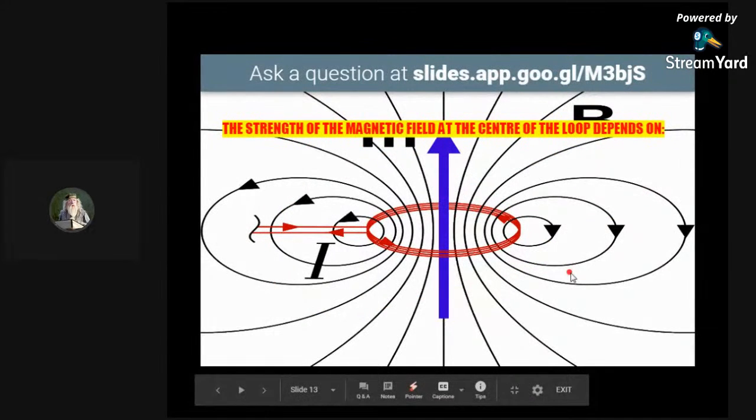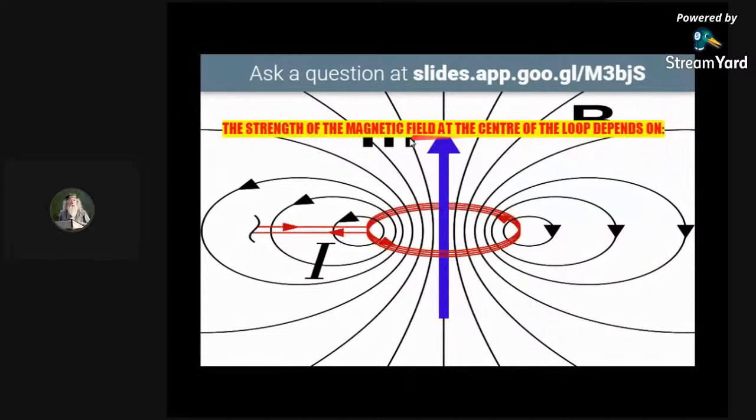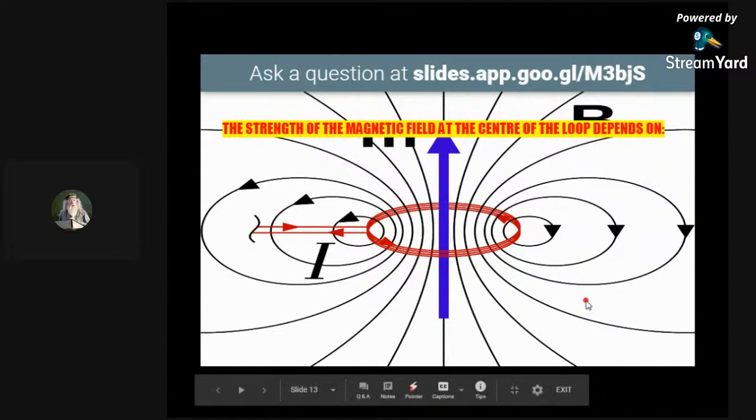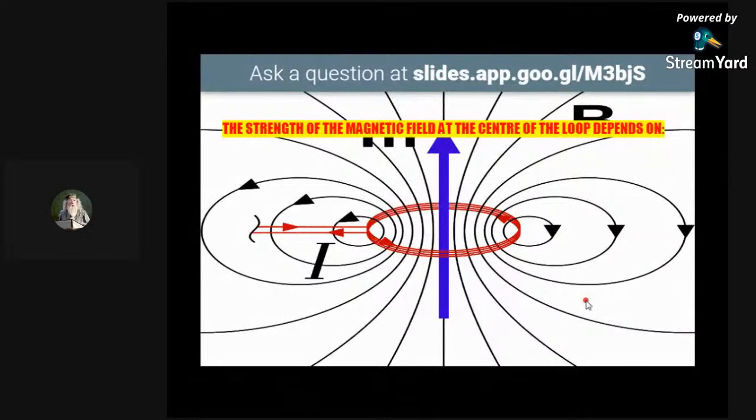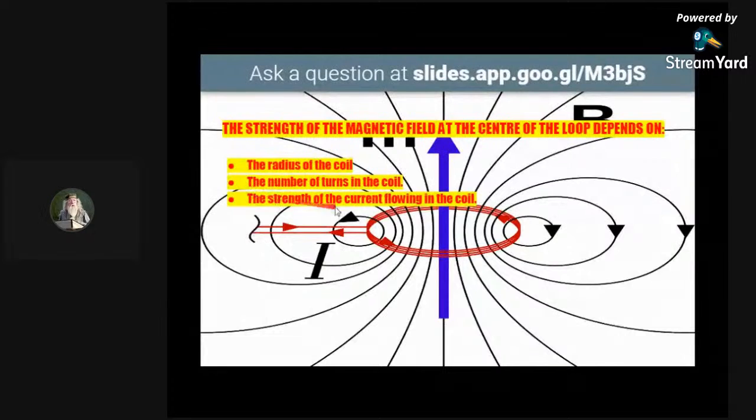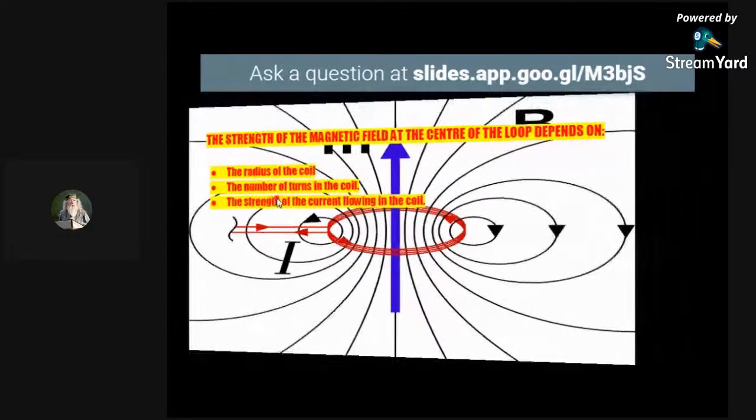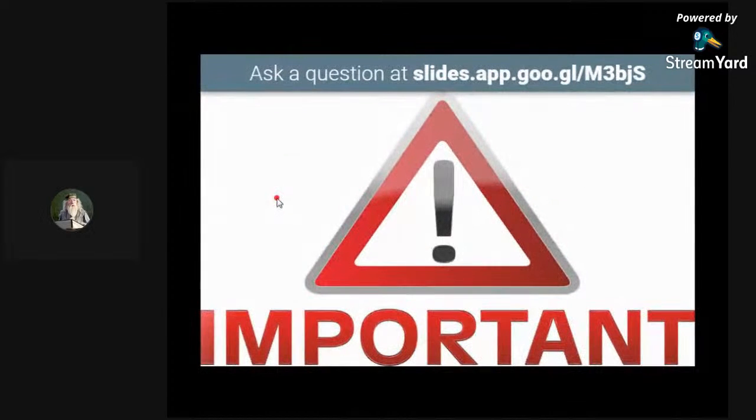Now we are coming to the loop portion. The strength of the magnetic field at the center of the loop depends on three factors, which you have to remember: the radius of the coil, the number of turns in the coil, and the strength of the current flowing in the coil. These 3 points are very, very necessary. So the strength of the magnetic field at the center of the loop depends on the radius, number of turns, and the strength of the current.